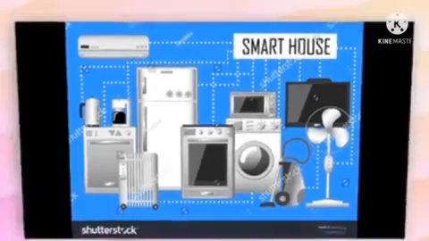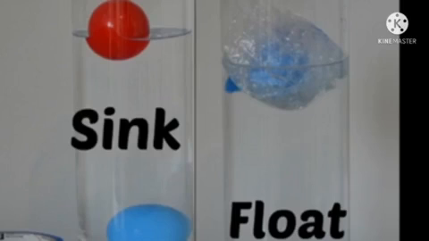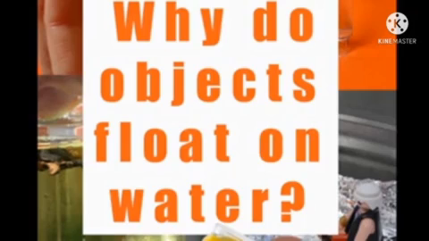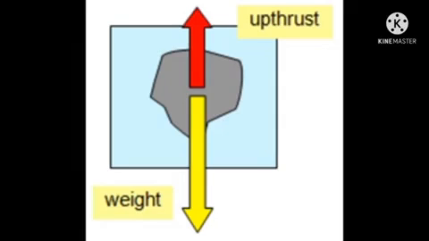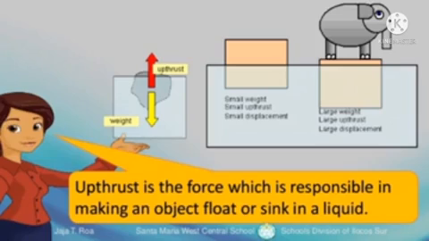And next, let's learn about the concept of sinking and floating in detail. You could have seen that some objects float in water while others sink. Whether an object floats or sinks is determined by its density. Do you know why objects float on water? Have you ever thought of it? When an object is immersed into a liquid, the liquid exerts an upward force on the object. It is known as upthrust.